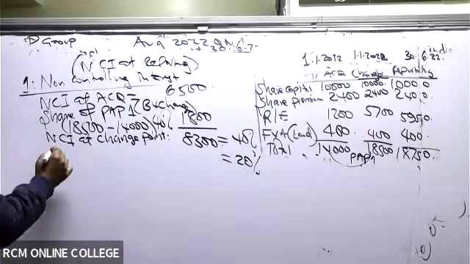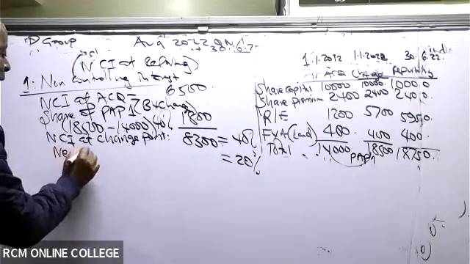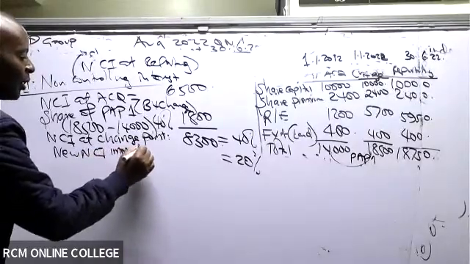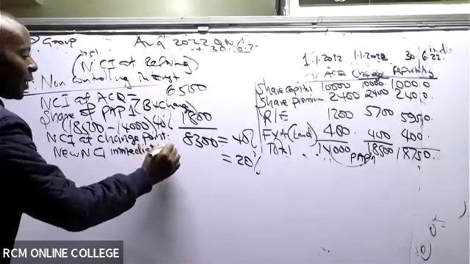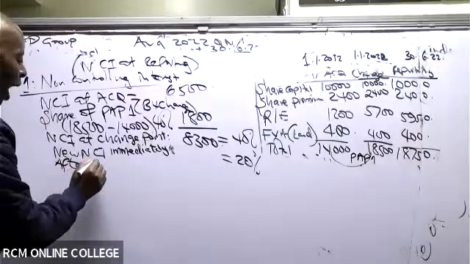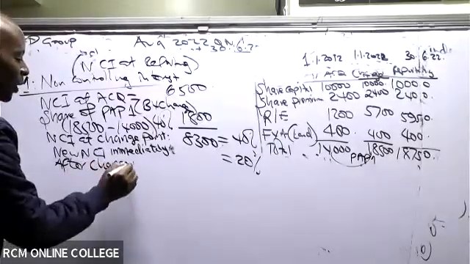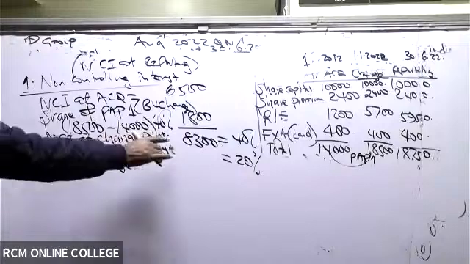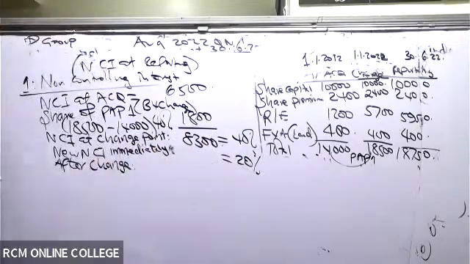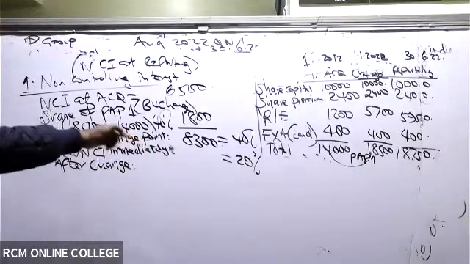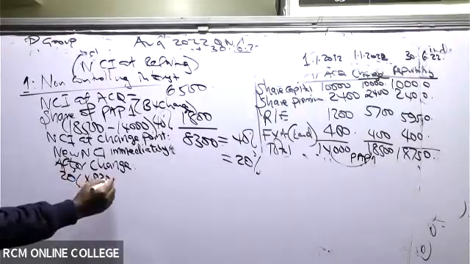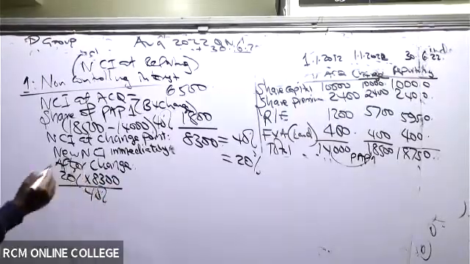So please give me the new NCI immediately after change. Remember that this 8,300 was 40%. What about 20%? Here you have to do your cross multiplication. So it will be 20% times 8,300 divided by 40%.